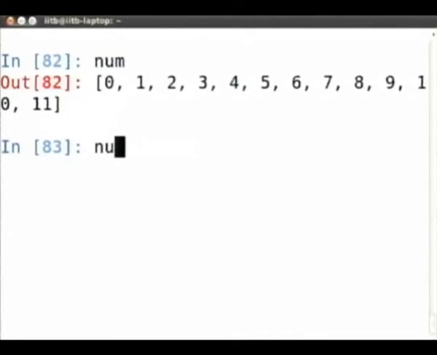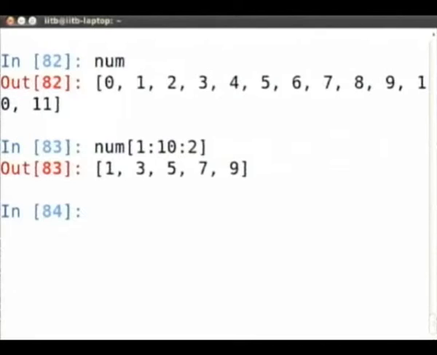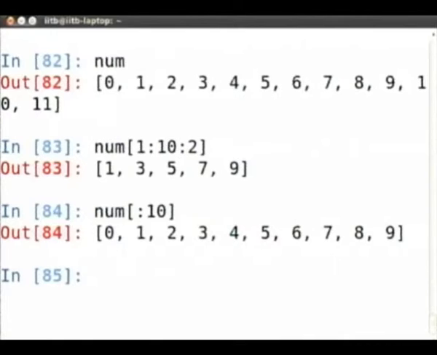Okay, so what is num 1 colon 10 in steps of 2? 1, 3, 5, 7, 9. Okay. What is num of colon 10? 0 to 9. What is num of 10 colon?